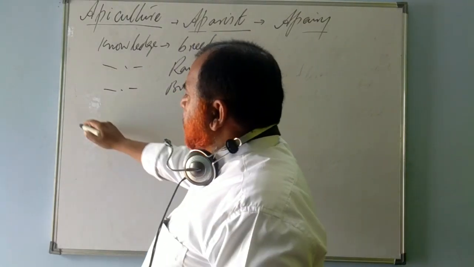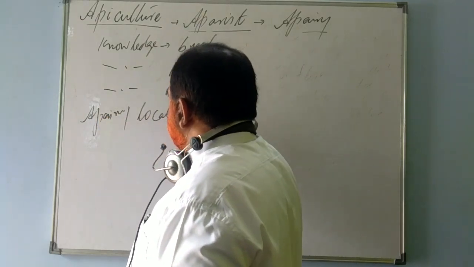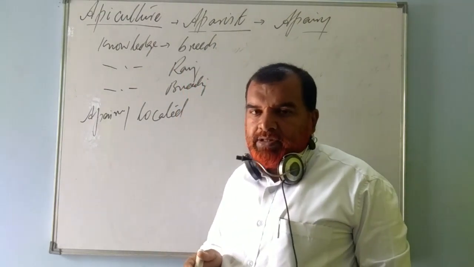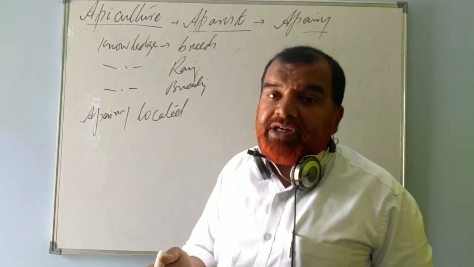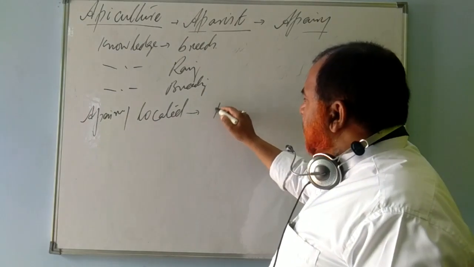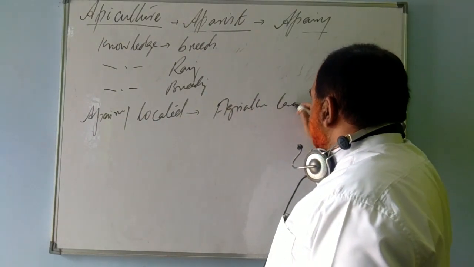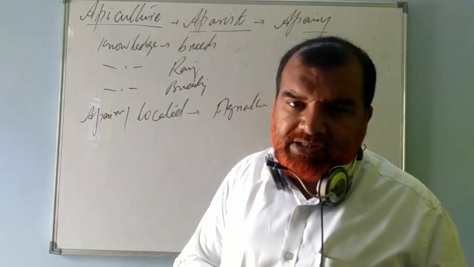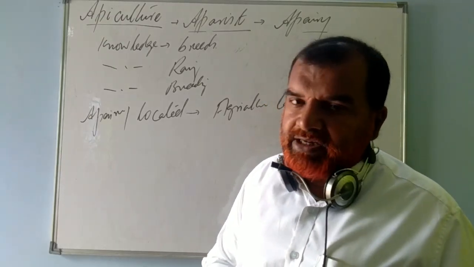And the apiary should be located properly. You can't place it on your rooftop and start production of honey. Why? Because for the production of honey, what do you need? Flowers, right? So apiaries should be located near the agricultural lands, where you come across many flowers, economical flowers, vegetable flowers, fruit flowers, and wild flowers.